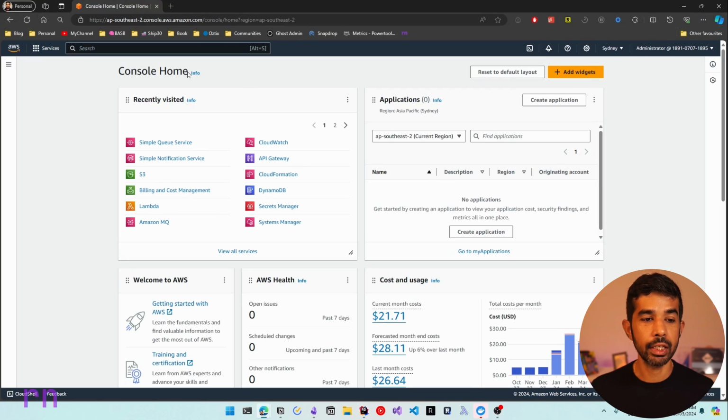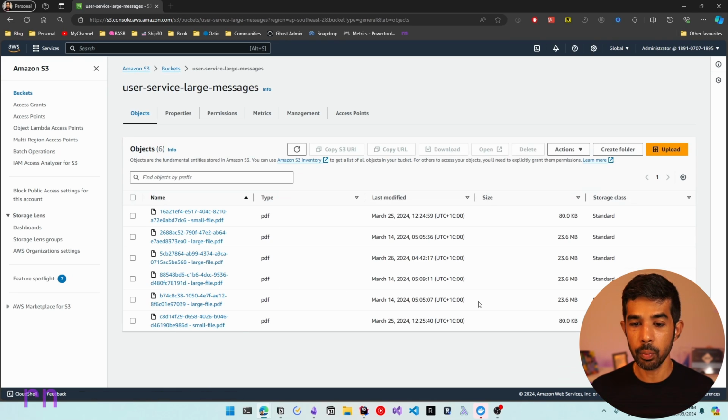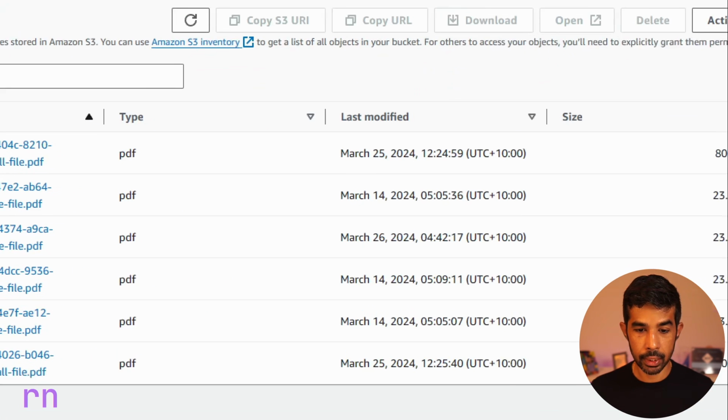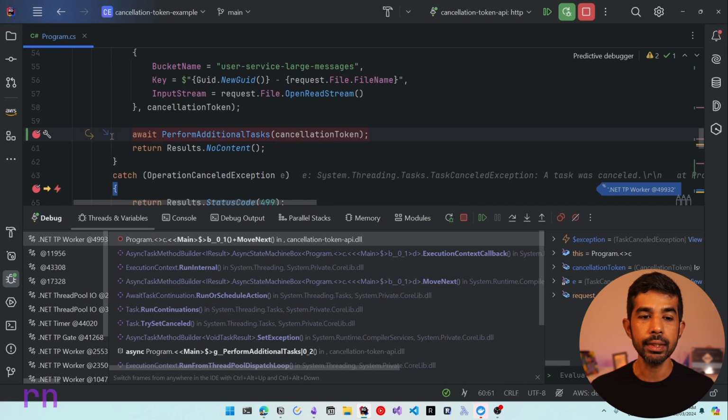Now we have left our system in an inconsistent state. So if we were to navigate to Amazon console into the S3 bucket, in this case, the user service large messages. So inside here, we can see that there is a file that's uploaded right now. So you can see there's one file which is uploaded on March 26th at 4:42. However, once uploading, it did not perform these additional tasks.